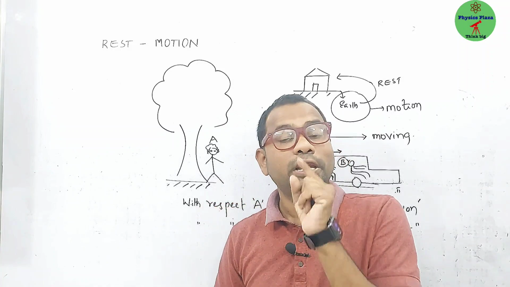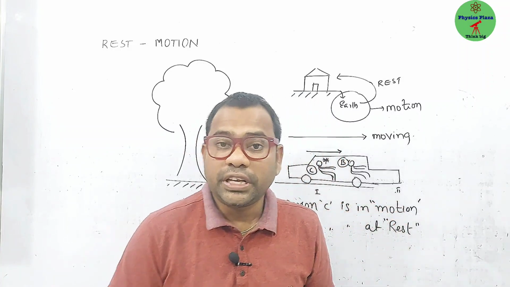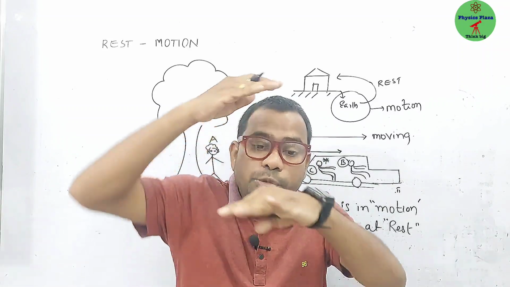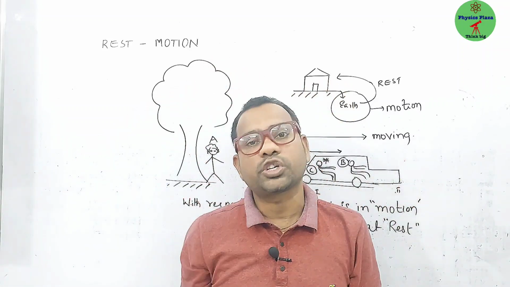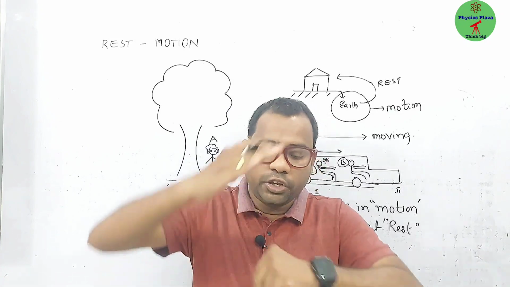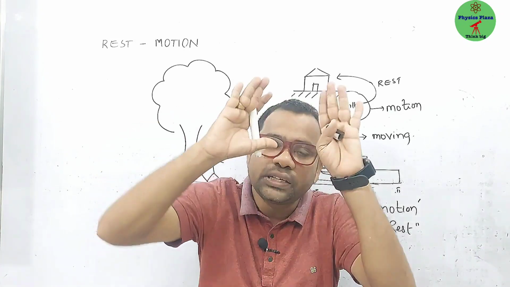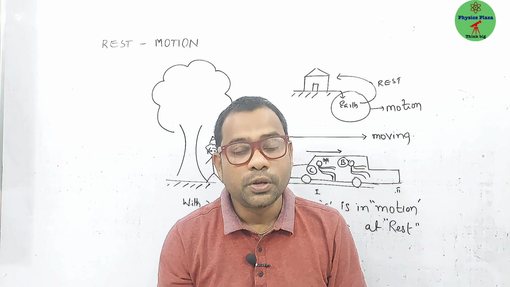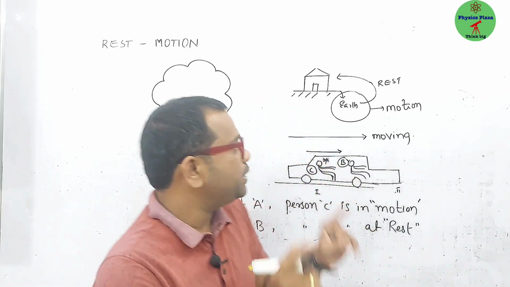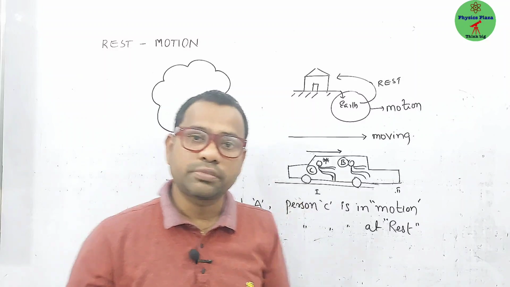Is the point clear? That's what I'm trying to tell you, children. It's very important. With respect to space, your building is in motion, because it is placed on the earth and the earth itself is in motion. Whereas with respect to the earth's surface, your building is fixed. It is at rest only, no doubt about it. So with respect to what you are thinking is very important. The same object can be at rest and in motion at the same time.